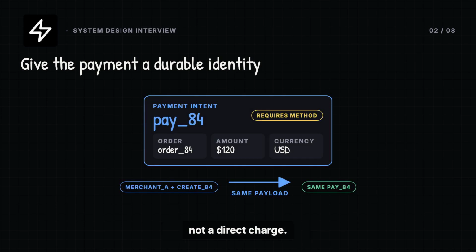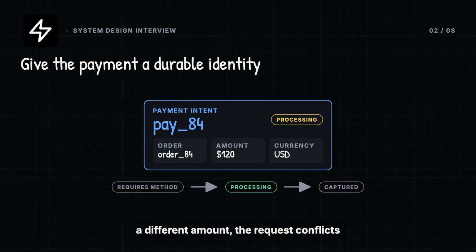Start with a payment intent, not a direct charge. The merchant creates payment intent 84 with an immutable order reference, amount, and currency. The API also receives a merchant-scoped idempotency key. If the create request is retried with the same payload, the system returns the same intent. If that key comes back with a different amount, the request conflicts before any processor call.